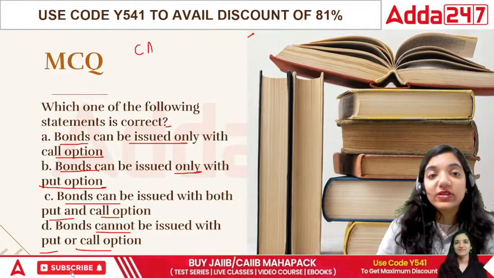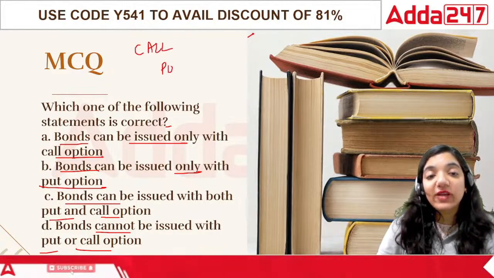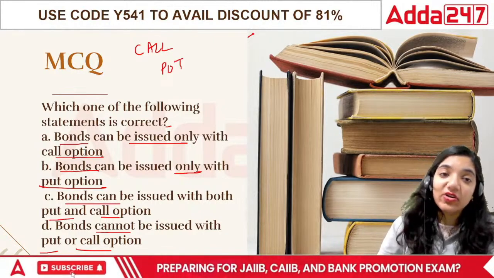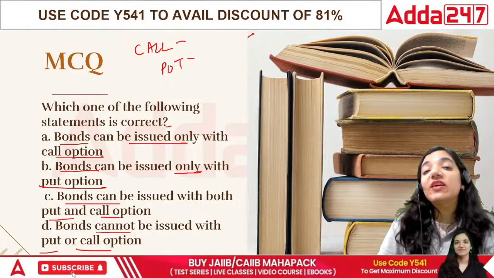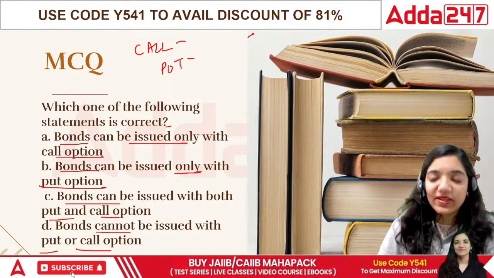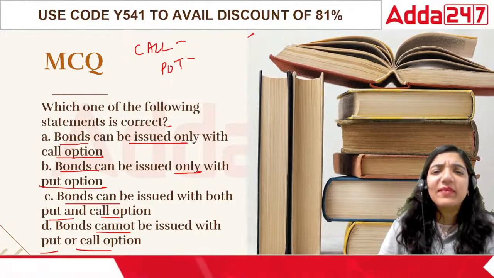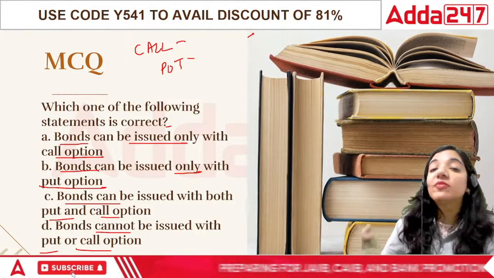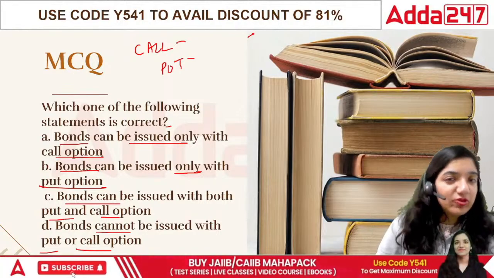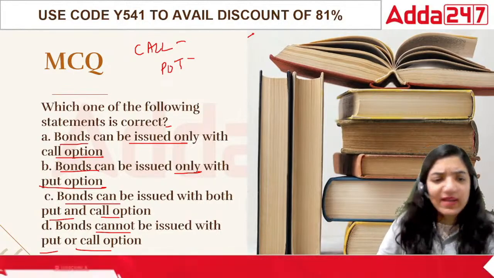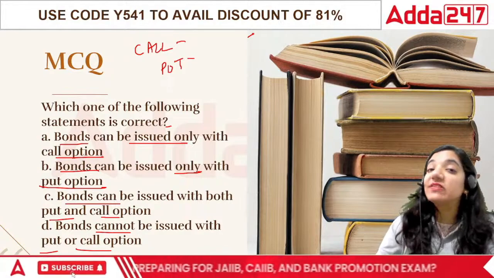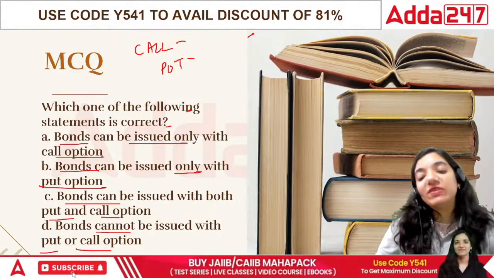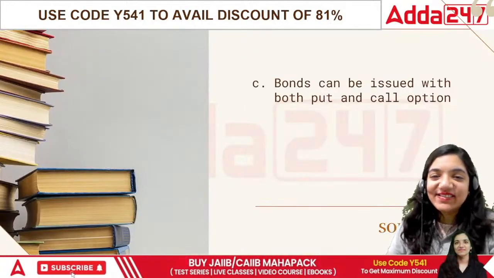Under call option, the company can call people before time and ask them, sir, I have money, shall I pay you right away? That is called call option. Where the investor can come to the company and say that I would like to get my money back before the particular time period that you stated, that is called put option. That means both the options are normally there in terms of the bonds. There is no specific kind of those, so the bonds can be of both put option as well as call option, right?